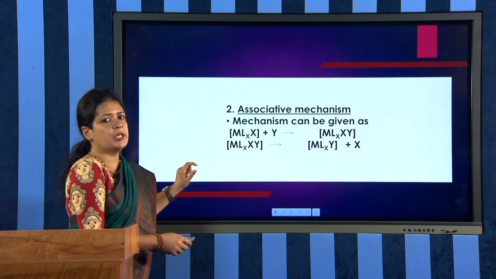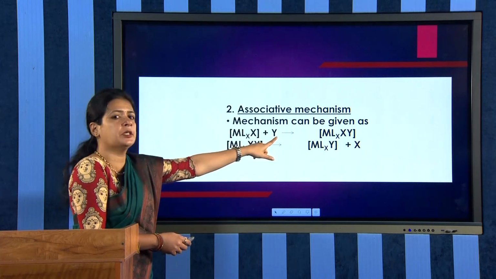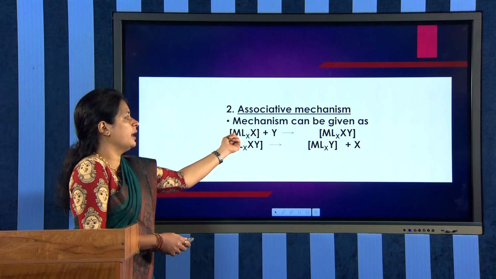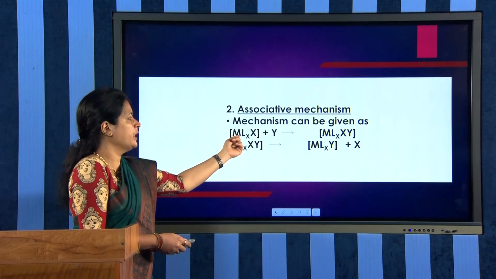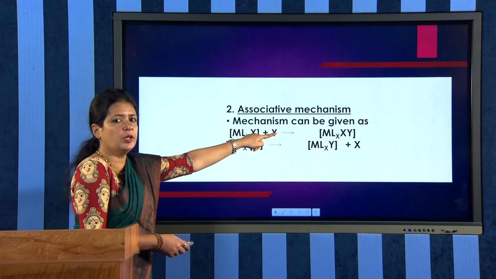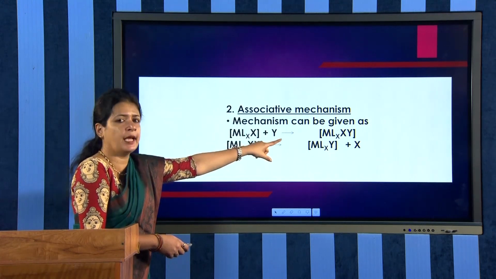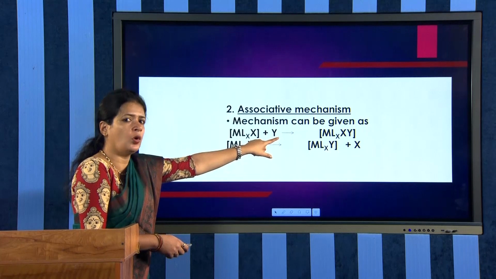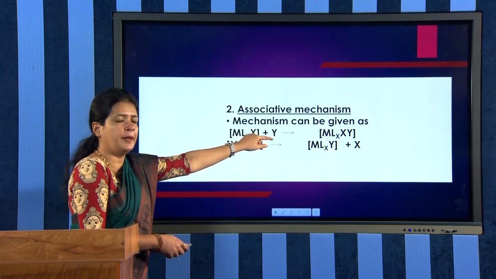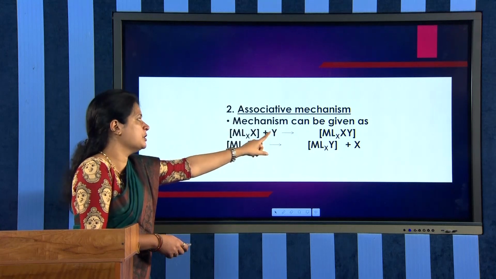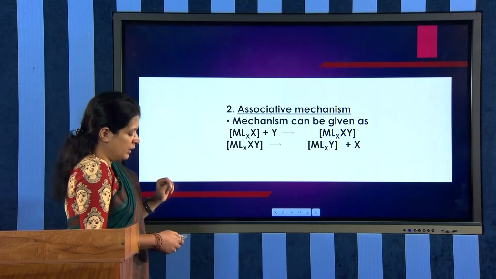What about the coordination number of the starting material and the intermediate? One coordination number has been increased for the reaction intermediate. In the starting complex we have only X, but in the reaction intermediate Y is also coordinated to the complex. So the coordination number is increased for the reaction intermediate when compared to the starting material.